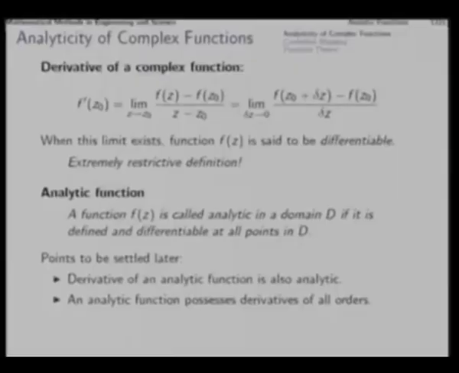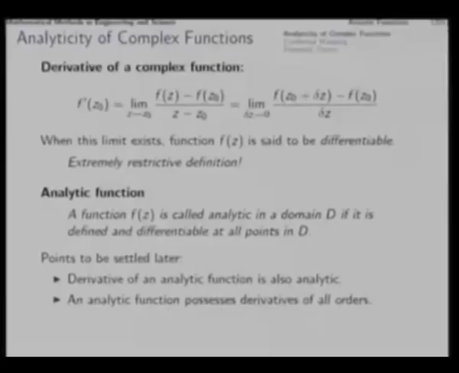In the case of real valued functions, differentiability did not mean too much. A function could be differentiable once, but that would not mean immediately that the derivative itself will be differentiable.